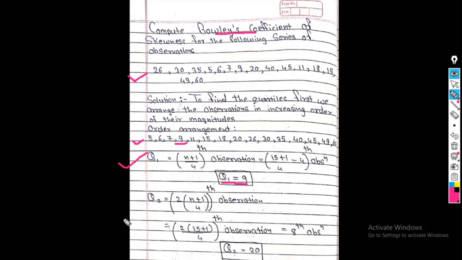Next, the formula for Q2 is 2 into (N plus 1) divided by 4th observation. Again N is 15. So (15 plus 1) divided by 4th. After calculating this, we get the 8th observation. Which is the 8th observation in increasing order? 20. So the answer of Q2 is 20 here.